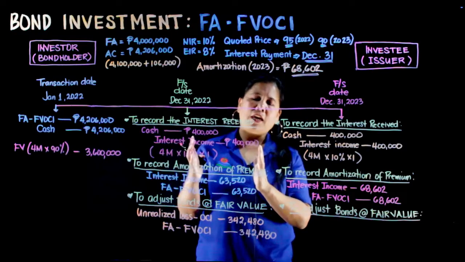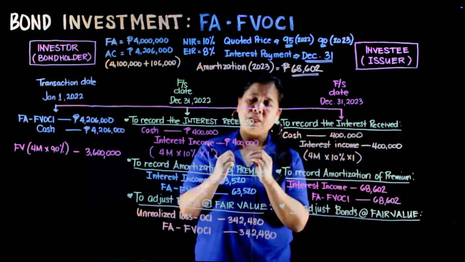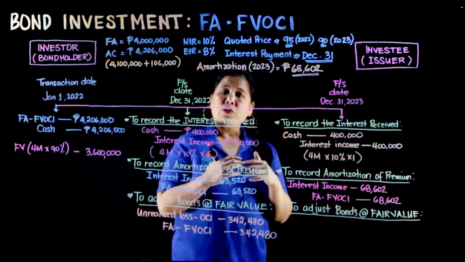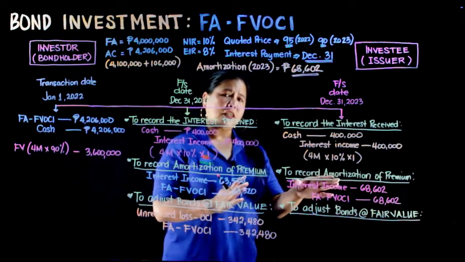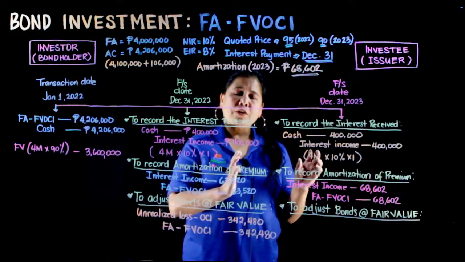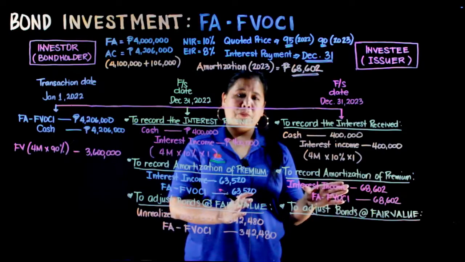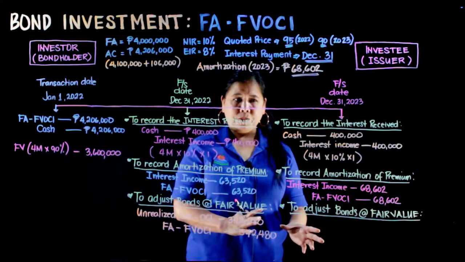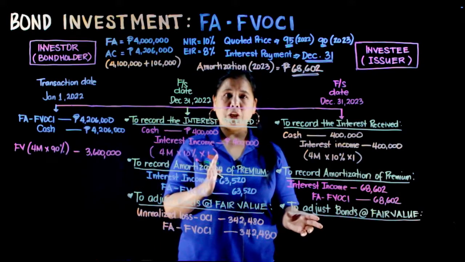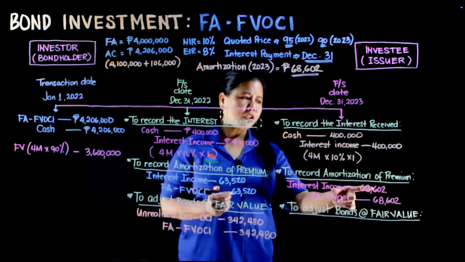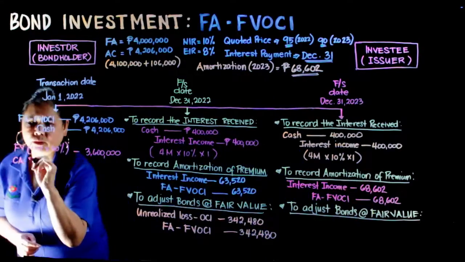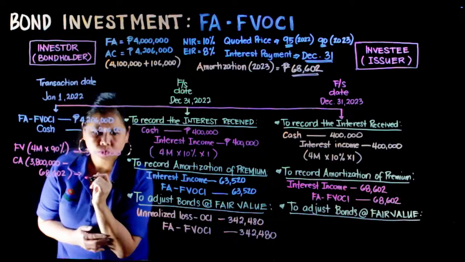So, the following day of January 1st of 2023, the beginning balance or the carrying amount of our investment, FVOCI, ay 3,800,000. Then, i-reflect natin ang amortizations of our premium bago tayo mag-adjust at fair value. Take note, i-record muna natin ang amortizations of premium bago natin i-adjust at fair value. So, kung ang beginning carrying amount is 3,800,000 minus our amortizations of premium of 68,602, yan ang ating carrying amount.